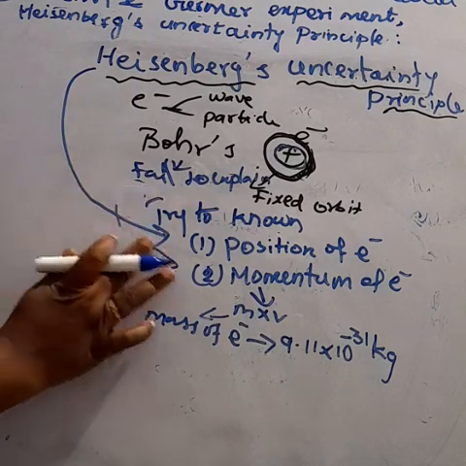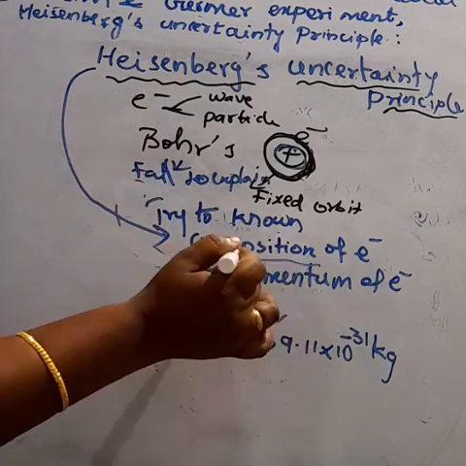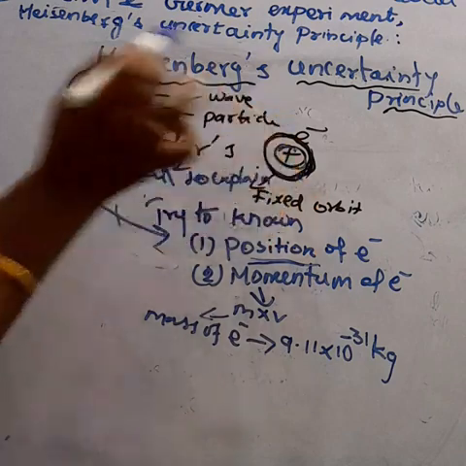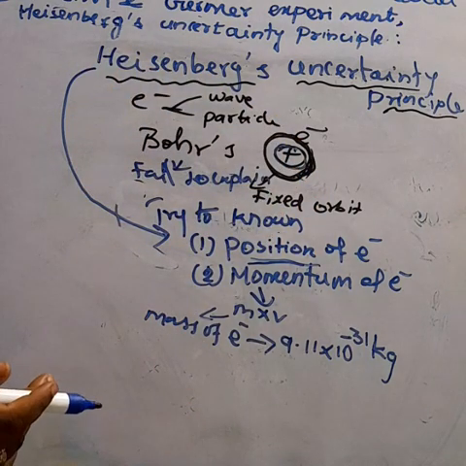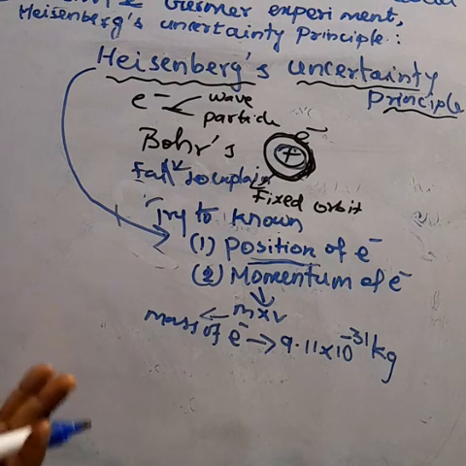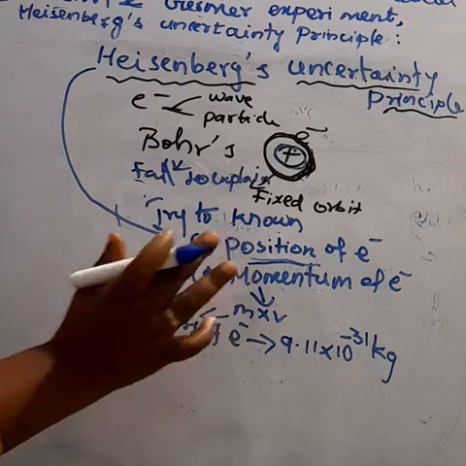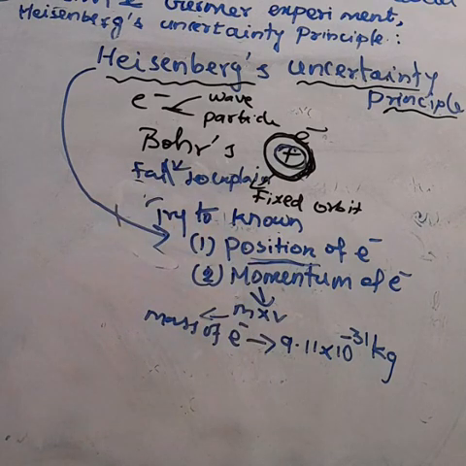Heisenberg tried to find out the position of the electron and the speed at which it is moving. Electron is a very tiny microscopic particle. It is very difficult to find out the position and the speed.